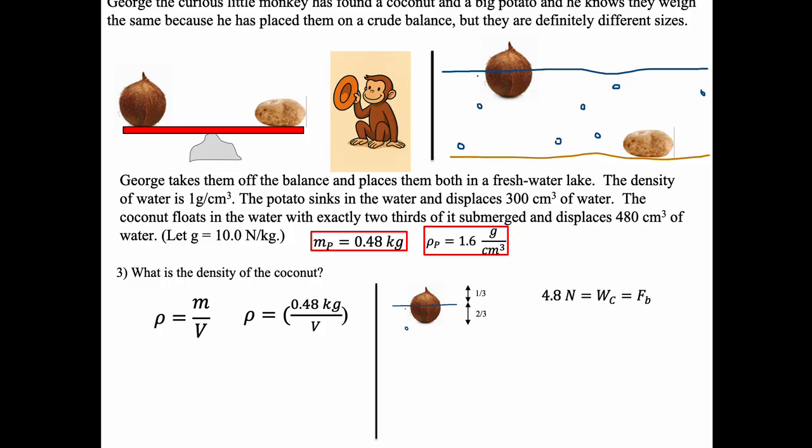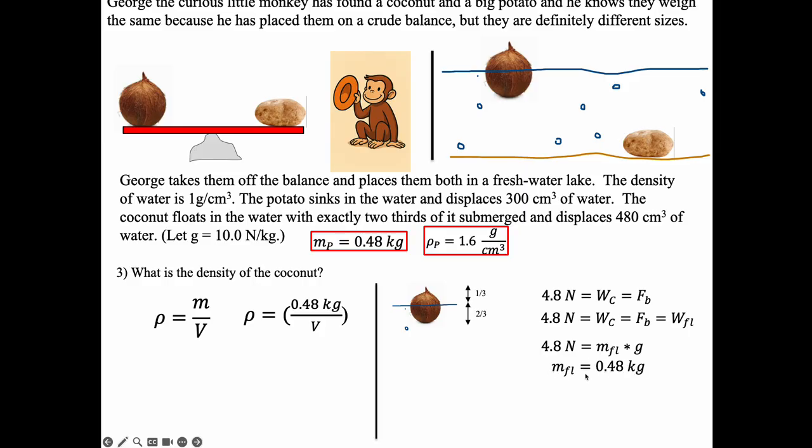Here we go. So one way to think about this is, the weight of the coconut is 4.8. That's the buoyant force. And the buoyant force is also equal to the weight of the fluid displaced. So 4.8 newtons is equal to the mass of the fluid times g, right? Because that's the weight of the fluid displaced.